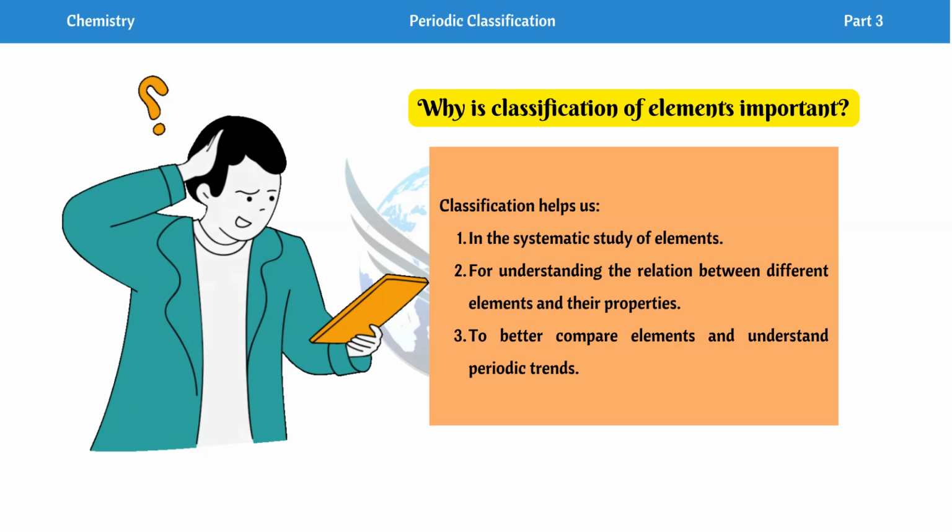Ami 118 elements bhalkoi classify koribo paru, group koribo paru, and then ami groupings bu pohile ami total 118 elements or properties pohibole parim. So what does classification helps us? Classification helps us, number 1 hoise in the systematic study of elements, so that ami elements or eta systematic study conduct koribo paru. Number 2, for understanding the relation between different elements and their properties, and number 3, to better compare elements and understand periodic trend. So ei tinita point hoise why classification is important and what classification helps us.